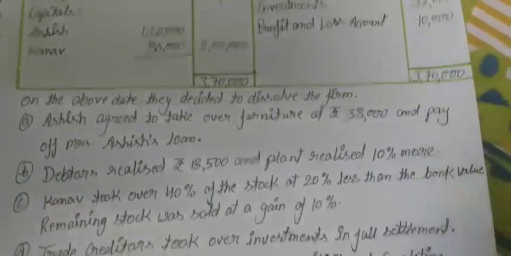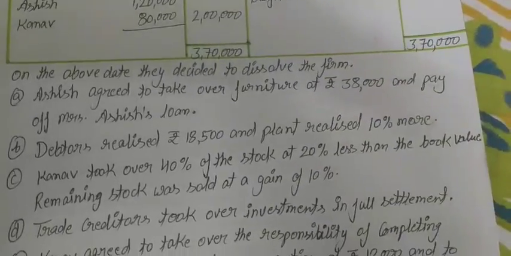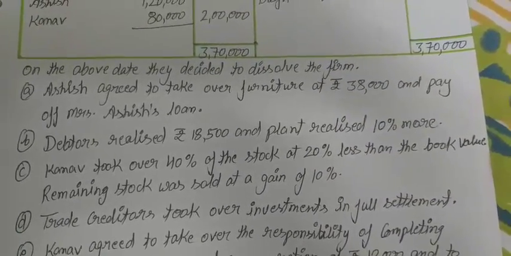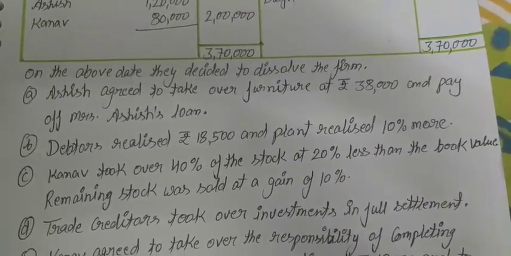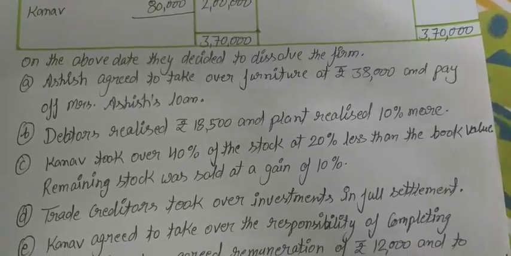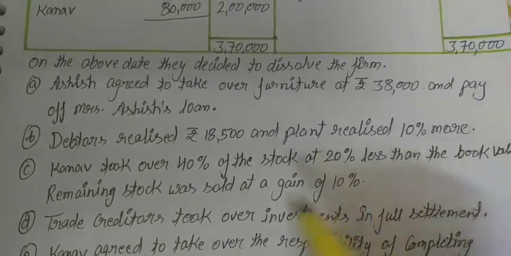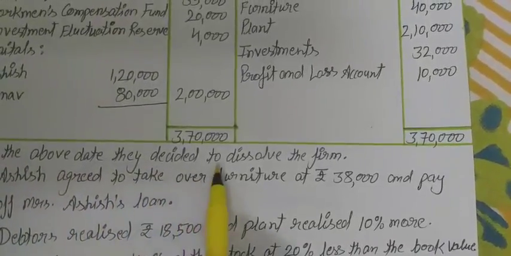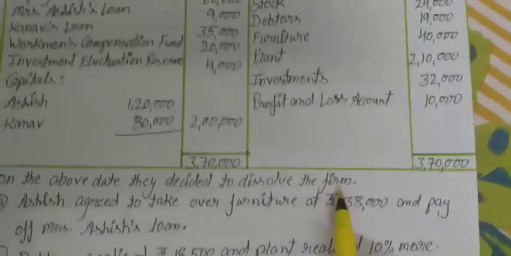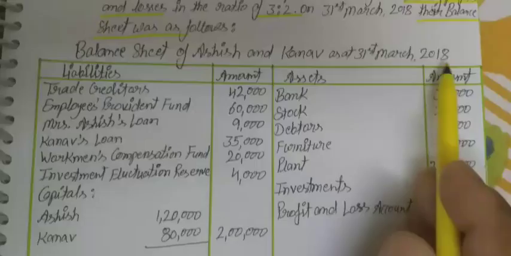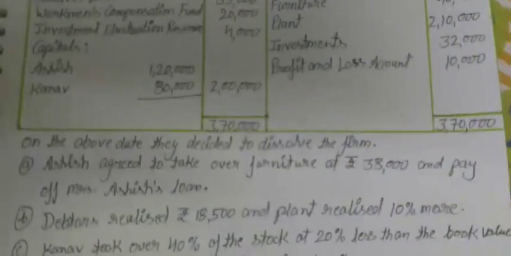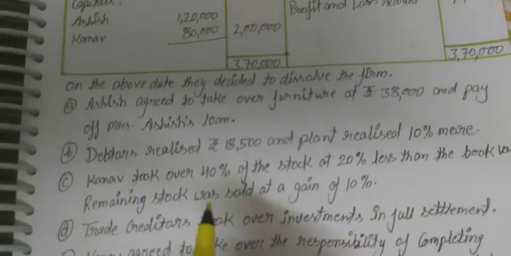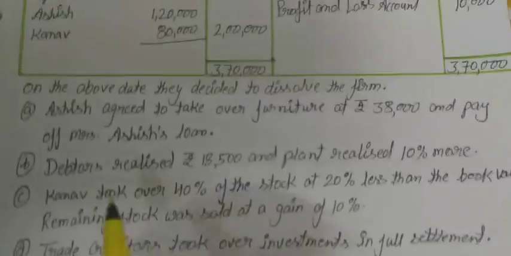Students, under the balance sheet, we can see different adjustments given related to the above transactions. On the above date, they decided to dissolve the firm. On the above date means on 31st March 2018, they decided to dissolve the firm; they don't want to continue the business.